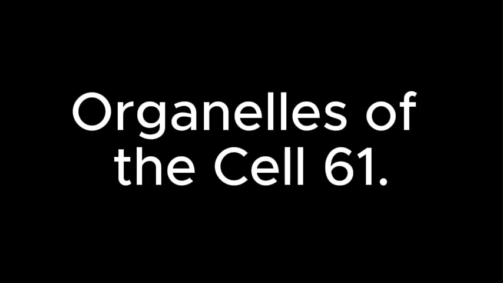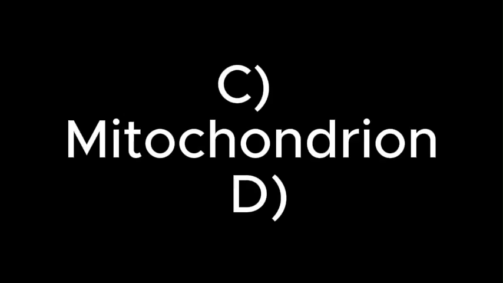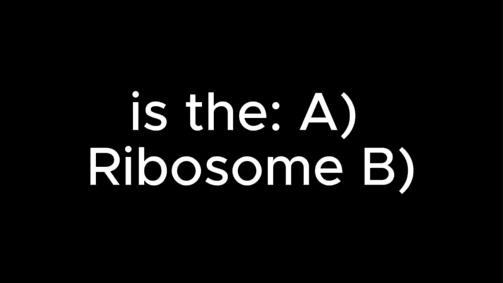Topic 4. Organelles of the cell. 61. Which organelle is responsible for producing energy for the cell? A. Nucleus, ribosome, mitochondrion, endoplasmic reticulum. 62. The cell's brain that controls all activities is the ribosome, nucleus, chloroplast, mitochondrion.